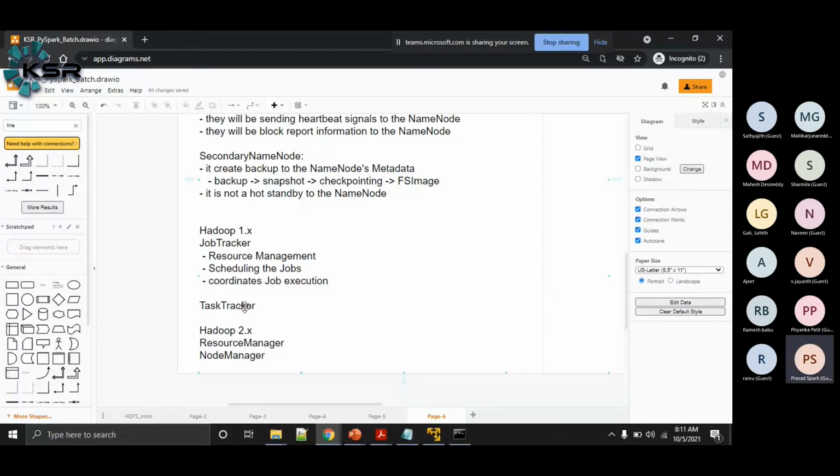So I have 32 containers. Among the 32 containers, let's say 5 containers I'm using. In these 5 containers, 5 tasks are running. And the remaining, let's say 27 containers, are freely available with me. Such information the task trackers will be sending to the job tracker. Now the job tracker will gather all this information, and whenever a new job has been submitted, or if there is any job waiting in the queue, the job tracker will assign the new containers to the new upcoming job in the queue. So this is how it happens within the framework.